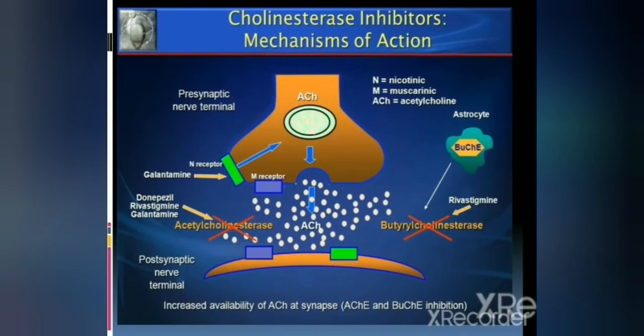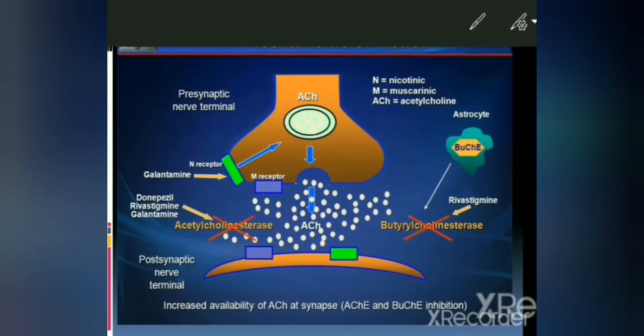This is the mechanism of cholinesterase inhibitors. We can see a presynaptic nerve terminal and a postsynaptic nerve terminal. When acetylcholine is released into the synaptic cleft, it is broken down by acetylcholinesterase as well as butyrylcholinesterase.